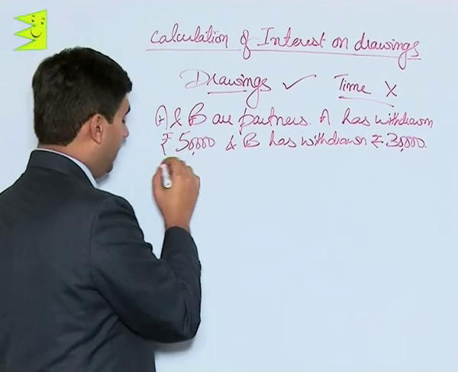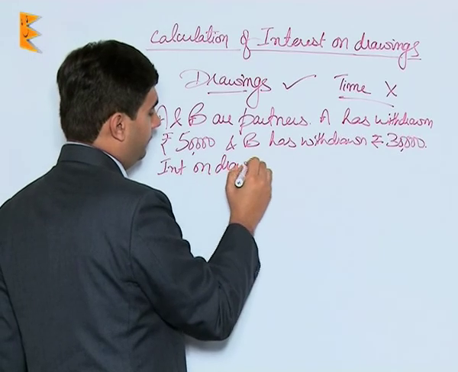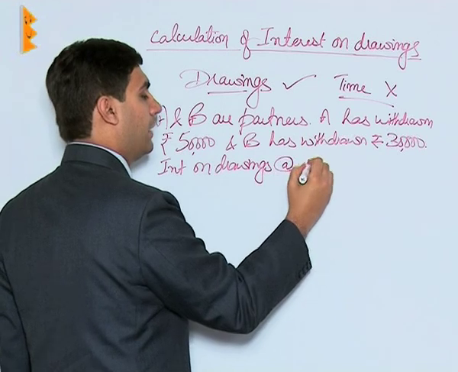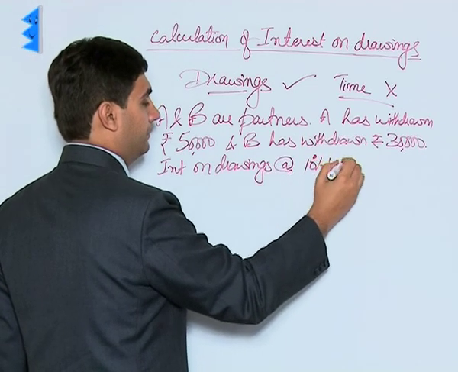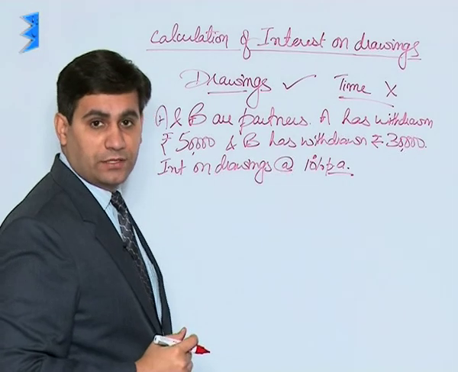According to the partnership deed, interest on drawings is to be allowed at 10% per annum. And you are required to calculate interest on drawings.